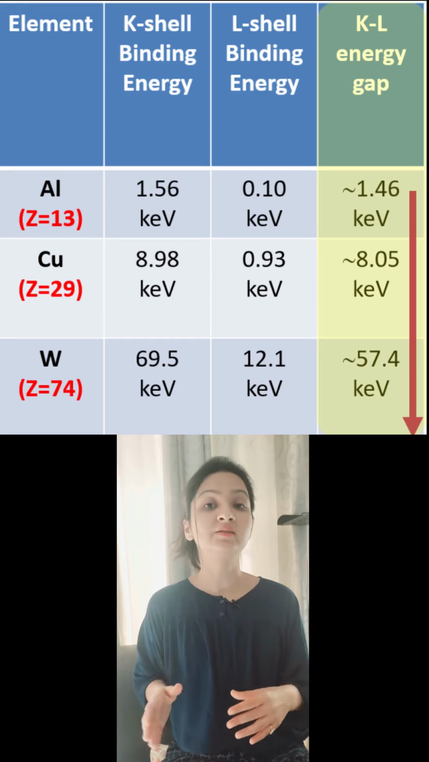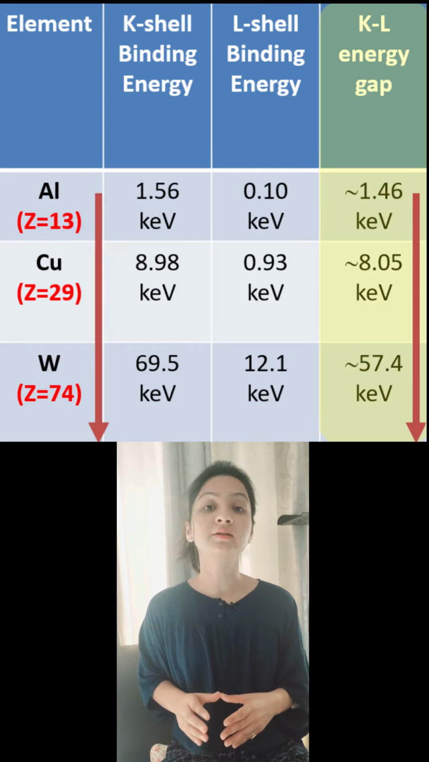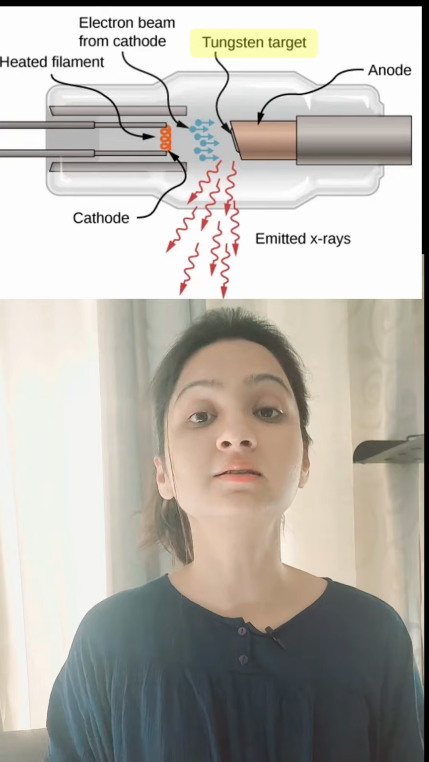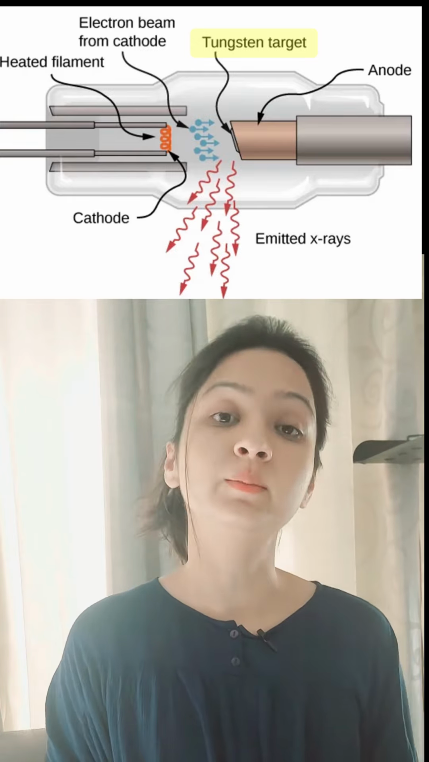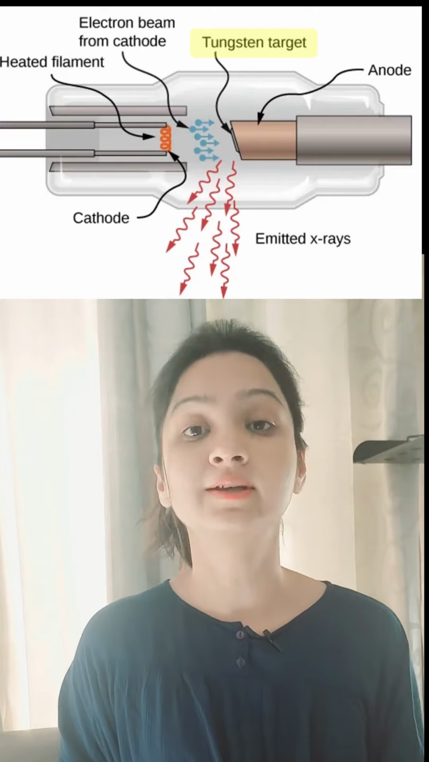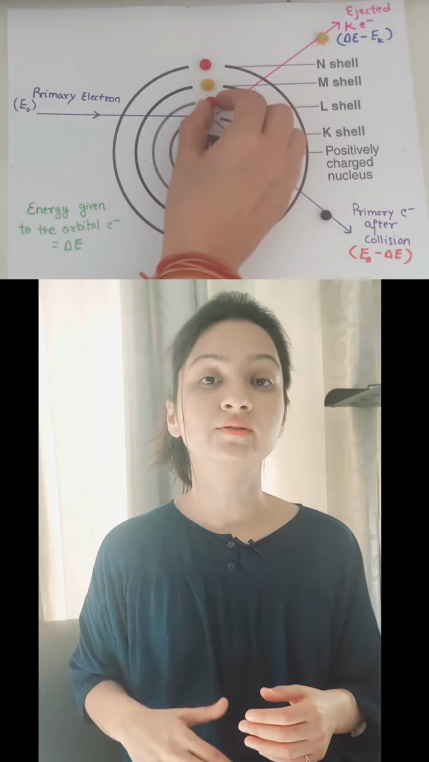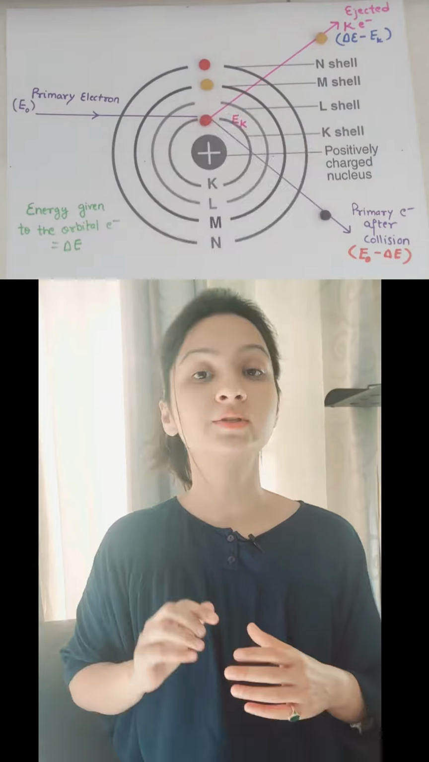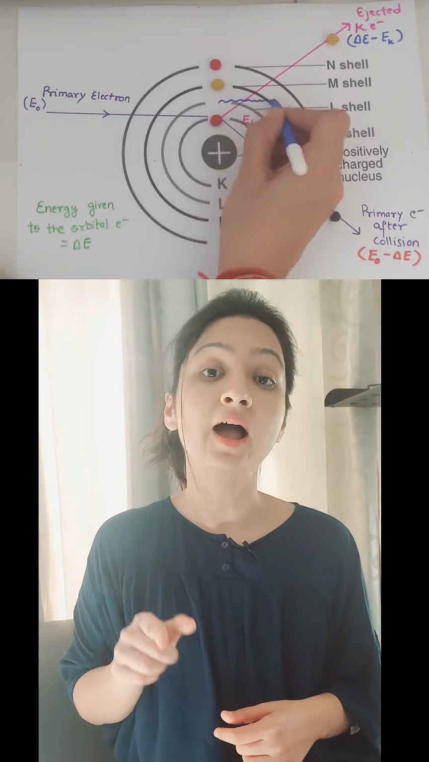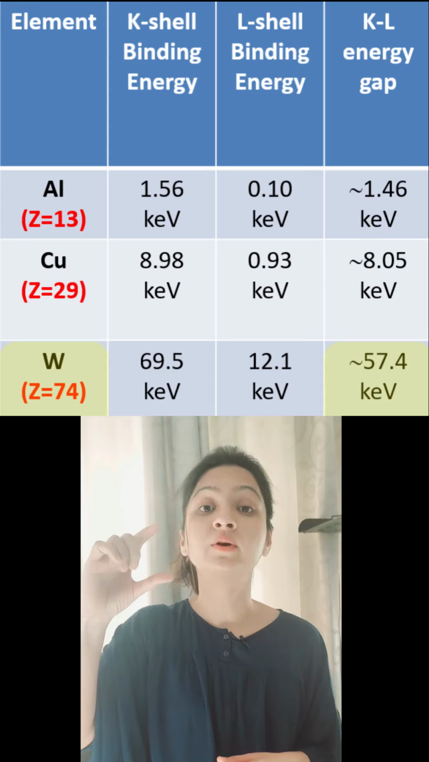Also, you can observe how the energy gap increases rapidly as the nuclear charge increases. That's why high atomic number targets such as tungsten are used, because they emit higher energy characteristic X-rays as compared to the lighter ones. Since characteristic X-rays are emitted when electronic transitions from higher to innermost energy levels take place, and as these energy gaps vary for different targets, the X-rays emitted become characteristic of the target used.